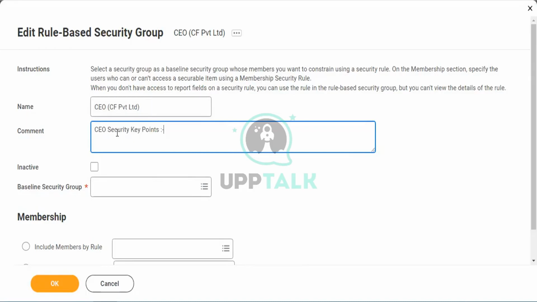Security key points. I'm just mentioning one point temporarily to give you an awareness.